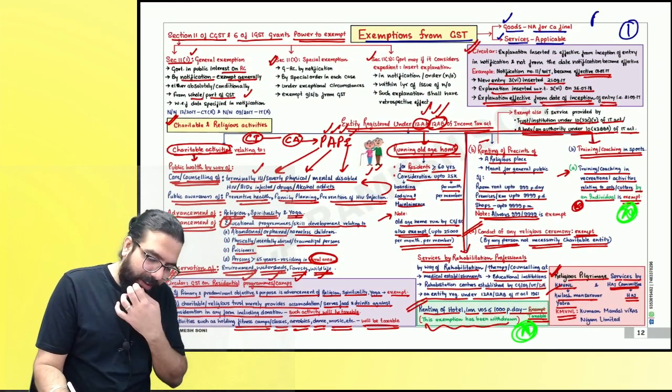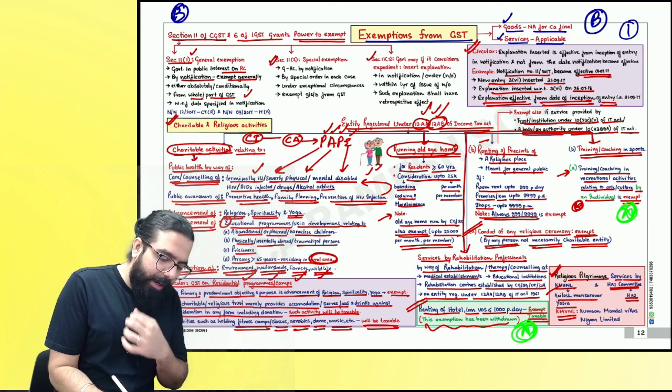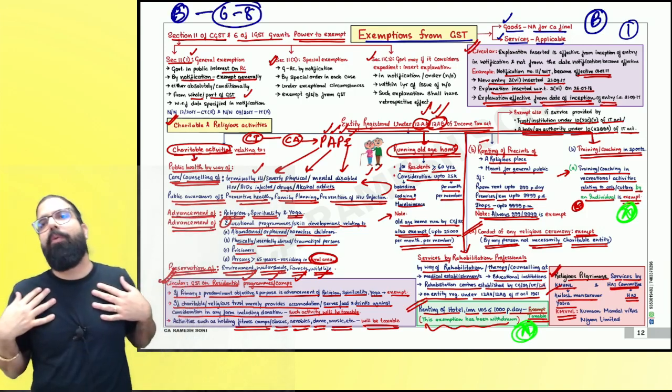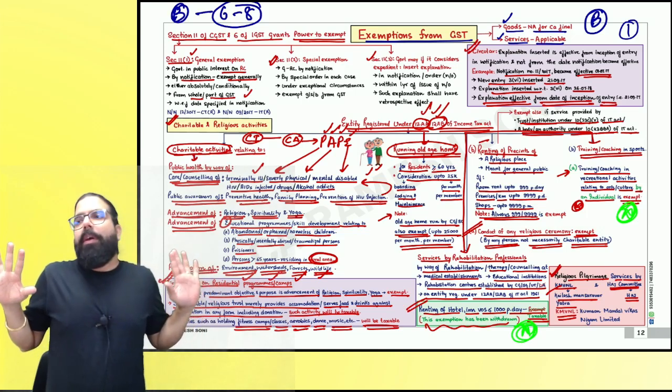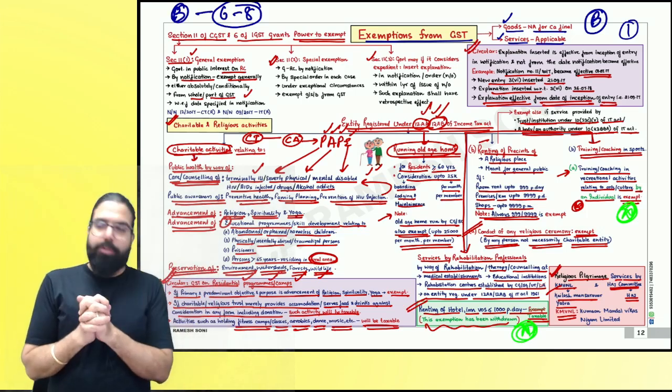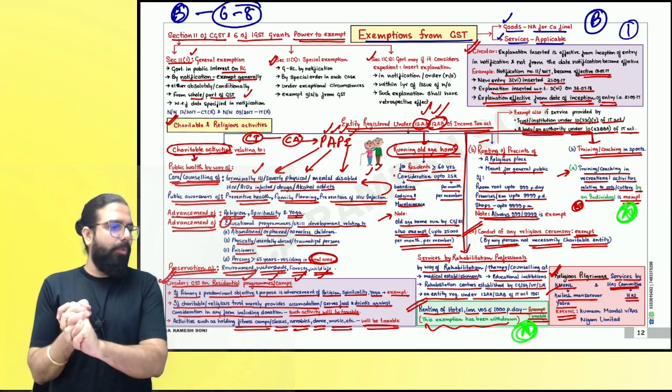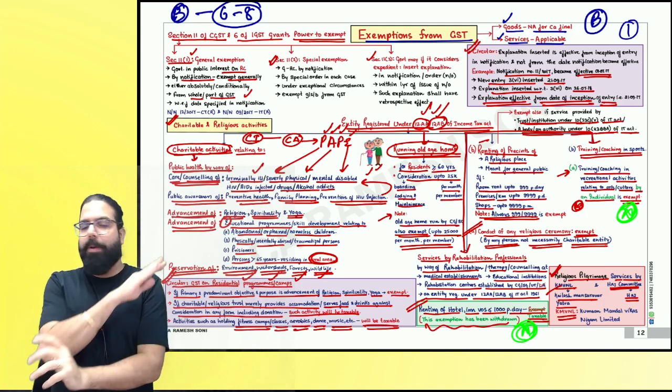This, I will say B graded, but this chapter is B graded with 6 to 8 marks must come in the exam. You know, if I was a student, I would not have left anything. Right, everyone? I'll go ahead and close all my discussion on the chapter of exemption over here, along with all the amendments. Congratulations, people. Done.